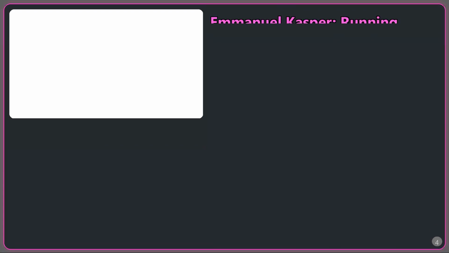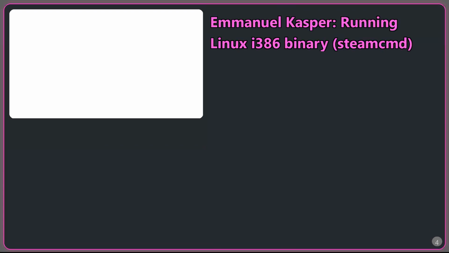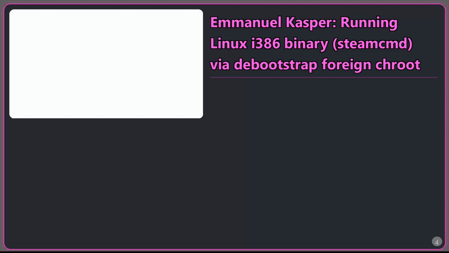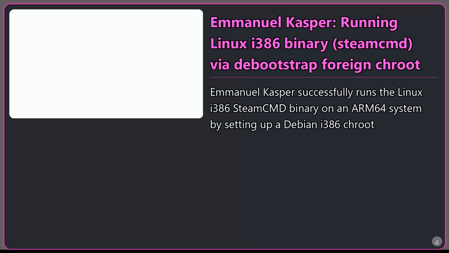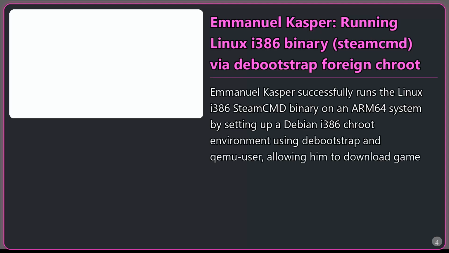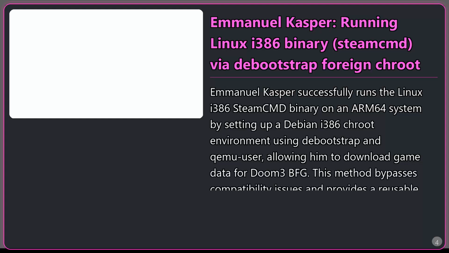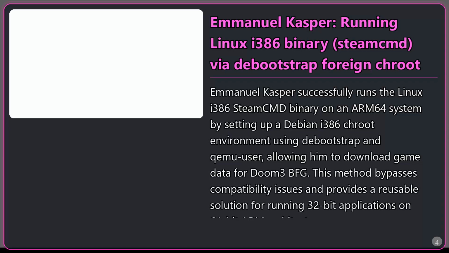Emanuel Kasper, running Linux i386 binary steamcmd via debootstrap foreign root. Emanuel Kasper successfully runs the Linux i386 SteamCMD binary on an ARM64 system by setting up a Debian i386 root environment using debootstrap and qemu-user, allowing him to download game data for Doom 3 BFG. This method bypasses compatibility issues and provides a reusable solution for running 32-bit applications on 64-bit ARM architecture.